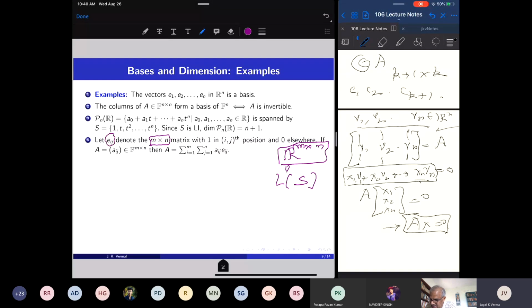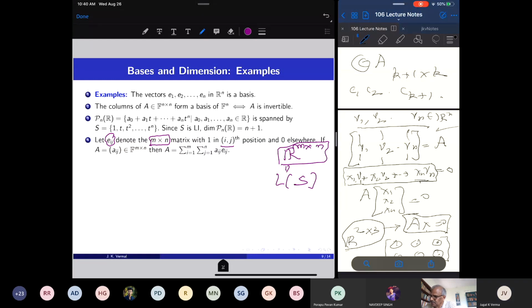Look at the matrix Eij. This is an m by n matrix, where 1 is in the ijth position and 0 elsewhere. Suppose I'm looking at R^(2x3), the space of 2 by 3 matrices, 2 rows and 3 columns. So I have these 6 degrees of freedom, and it turns out that this is a 6-dimensional space.